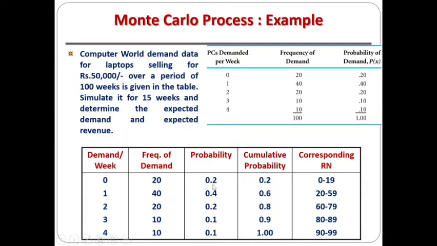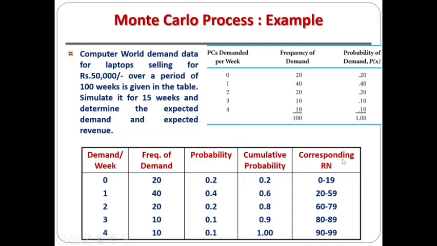So the probability is 0.2, so here it is 0.2, and if you just calculate the cumulative probability for the demand of 1 week, it is 0.2 plus 0.4, so 0.6, plus 0.2, 0.8, plus 0.1, 0.9, plus 0.1, it is 1.0. So this is how we have to calculate the cumulative probability. After calculating this cumulative probability, we have to take the corresponding random number, right?